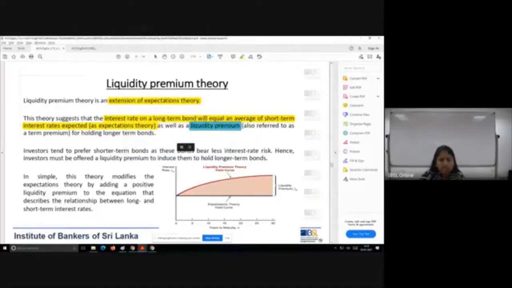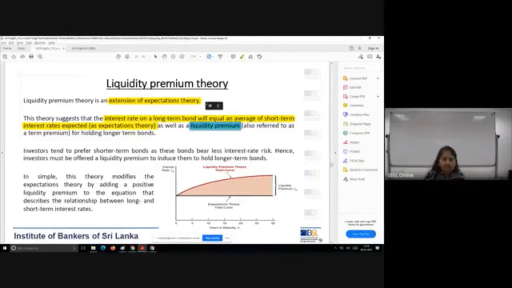So both these together decide the shape of it. Now, what is this liquidity premium? Think about this scenario. Someone is coming to market with an instrument which is 5 years. And he's telling us, look here, this 5-year instrument has an interest rate of 10%.